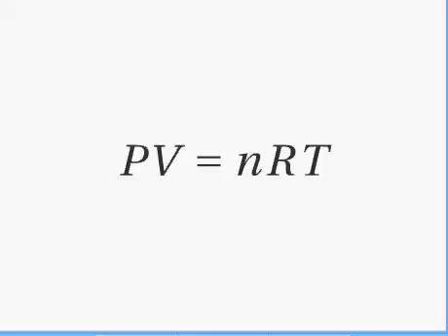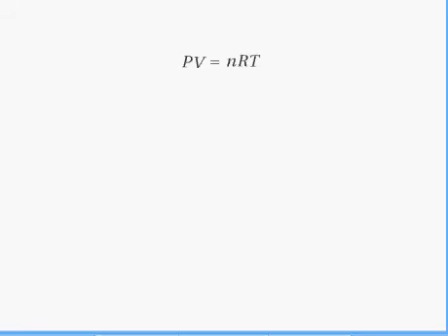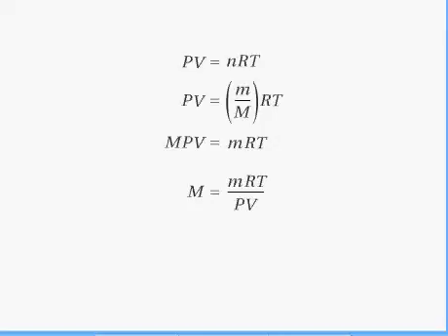Equation for density and the ideal gas law. Use this equation to find the density of a gas given its molar mass, pressure, and temperature. We can derive an expression for the density of a gas beginning with the ideal gas law. The number of moles of the gas, represented by N in this equation, is equal to the mass of the gas divided by its molar mass. If we multiply both sides of the equation by the molar mass, we eliminate that quantity from the right side to get the equation shown here. Next, we divide both sides by the product of the pressure times the volume to give us this equation.